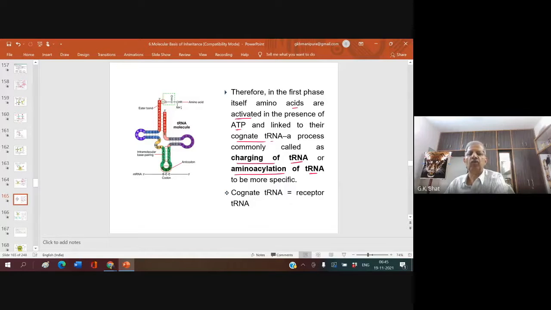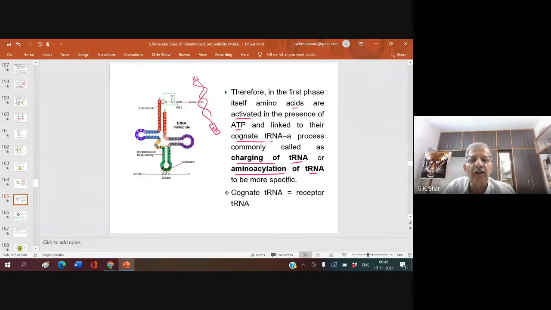So, what is charging of tRNA? What is amino acylation of tRNA? Now, let me tell you, there is one tRNA. It is responsible for one amino acid. It has an anticodon here. This tRNA goes to the cytoplasm searching for its relevant amino acid. Now what happens? The amino acid comes and attaches here.